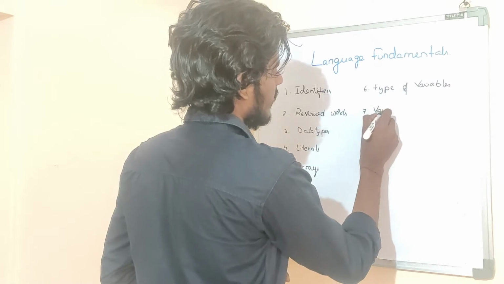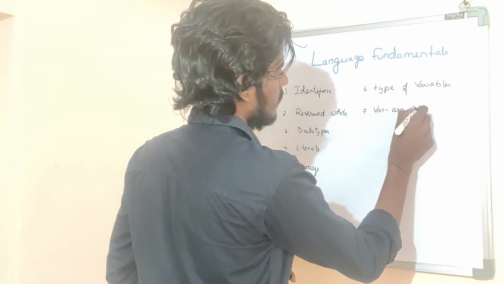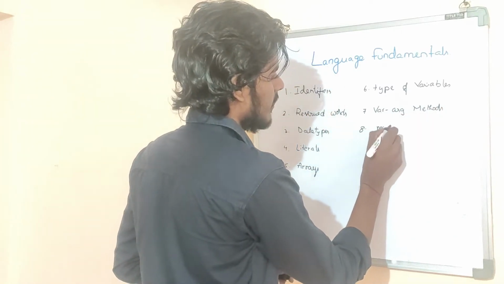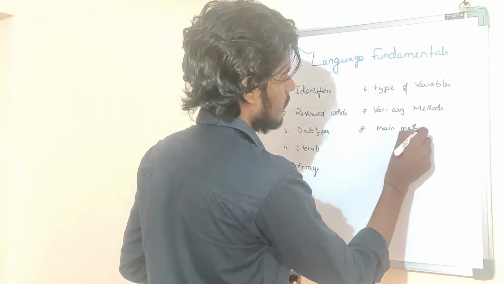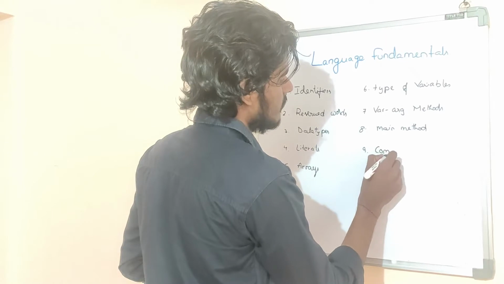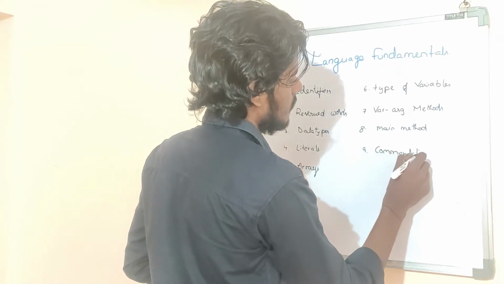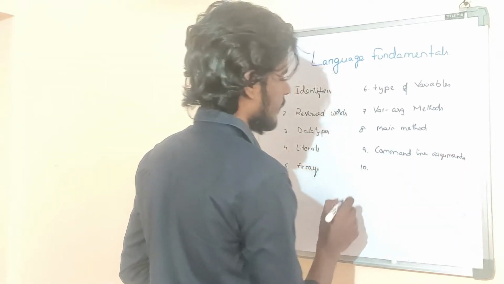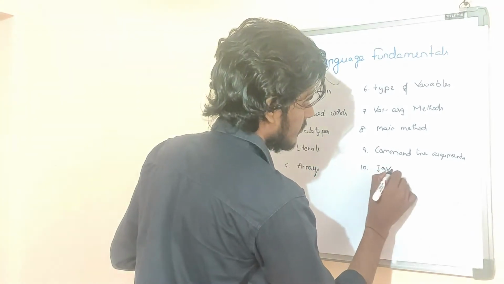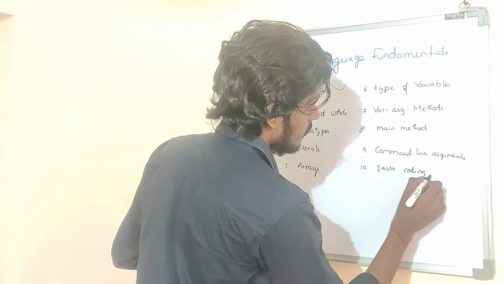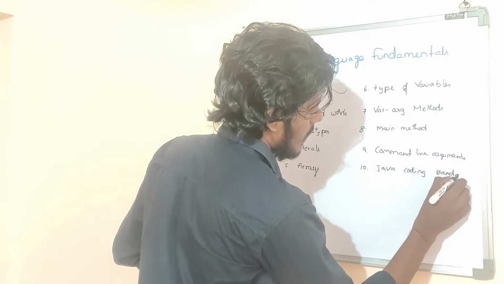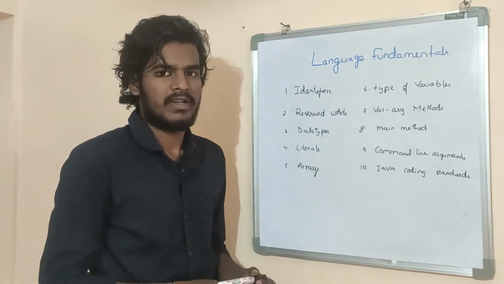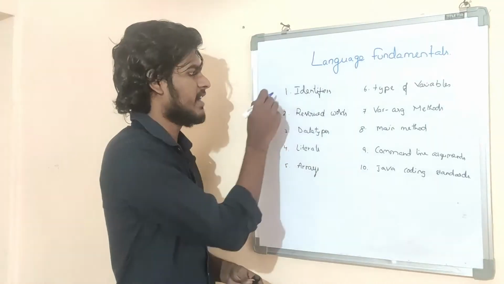Seventh one, methods. Eighth one, main method. Ninth one, command line arguments. Tenth one, Java coding standards. These are the various topics in language fundamentals. Now we will discuss identifiers.